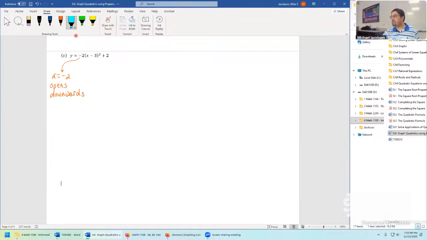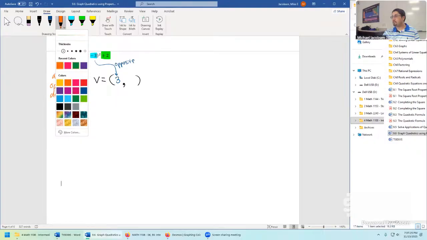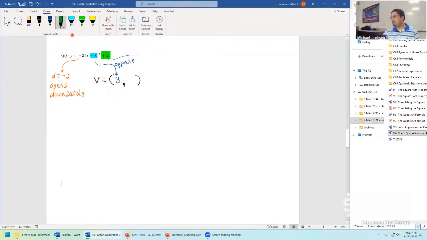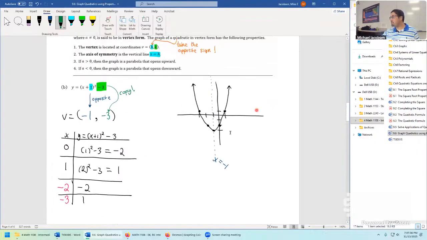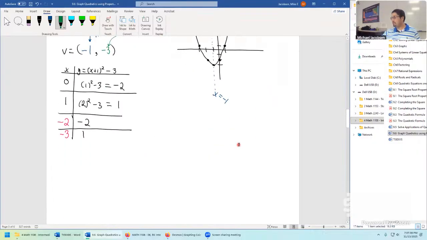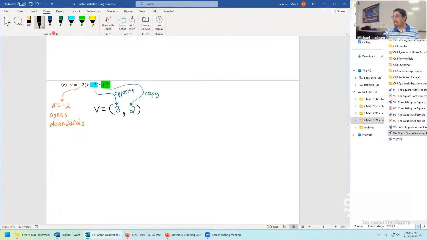Also, we take a look at these values, the negative 3, positive 2, and this gives us a vertex. It's always a good reminder, so let's keep on putting this in the notes. Take the opposite here and put in positive 3. And on this one, directly copy. So positive 2 goes in, but now this vertex is the highest point on the graph, whereas the other vertex was the lowest point. That's just because this one's opening downwards.